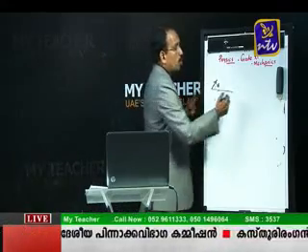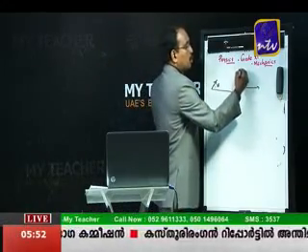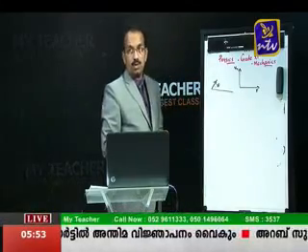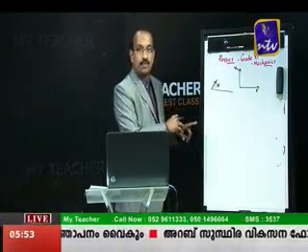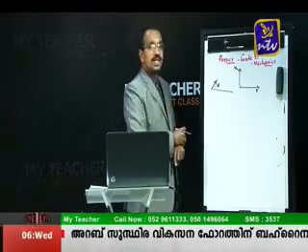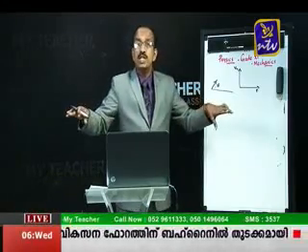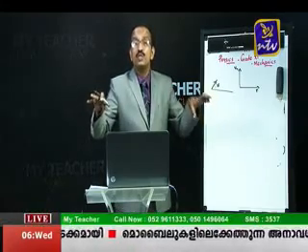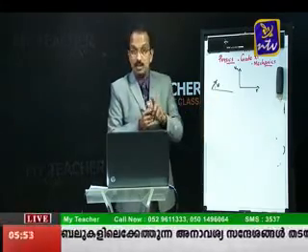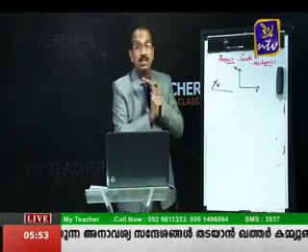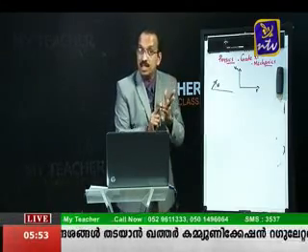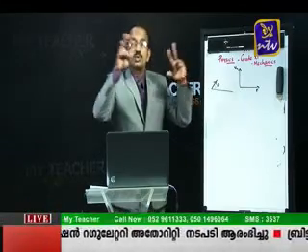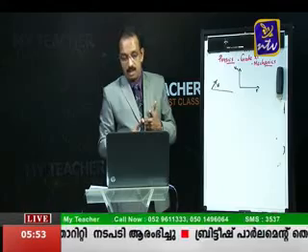If you plot a velocity time graph for the horizontal component, which we write as Vx, what will be the shape of the graph? Because there is no change in horizontal velocity, correct? There is no horizontal force, since we assume there is no air resistance. I mentioned three assumptions. One assumption, there is no air resistance. Another assumption, the acceleration due to gravity, 9.8 meters per second squared, remains the same throughout its motion.